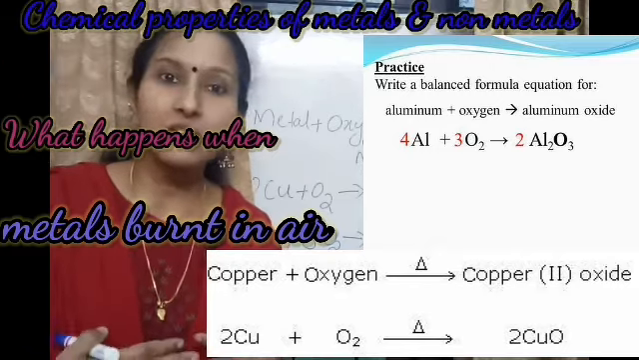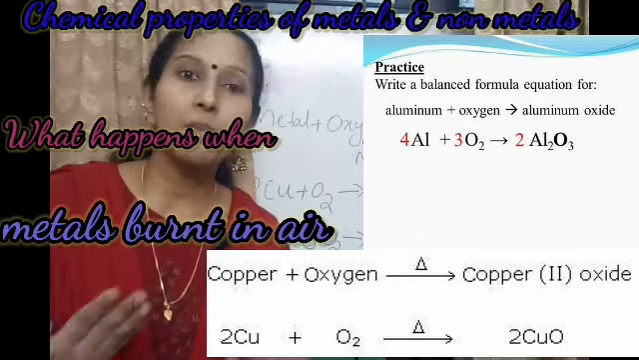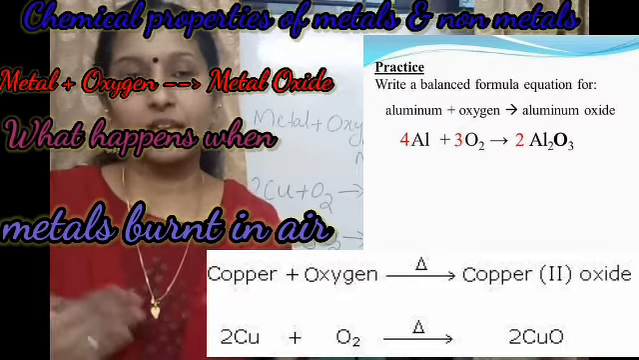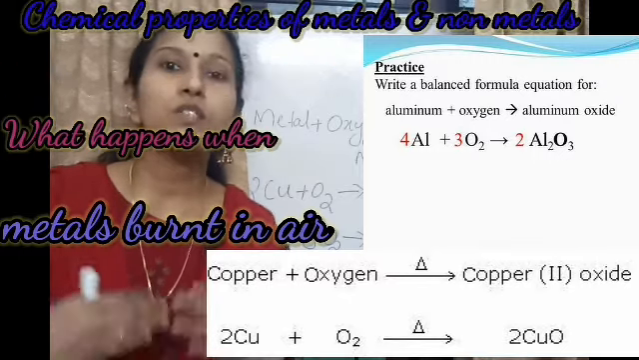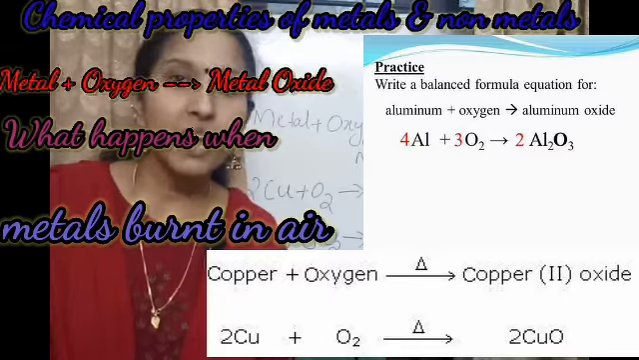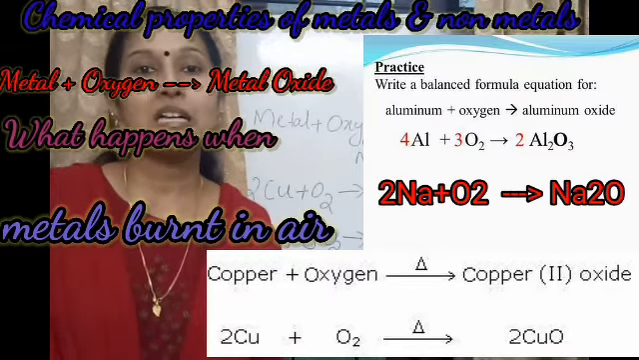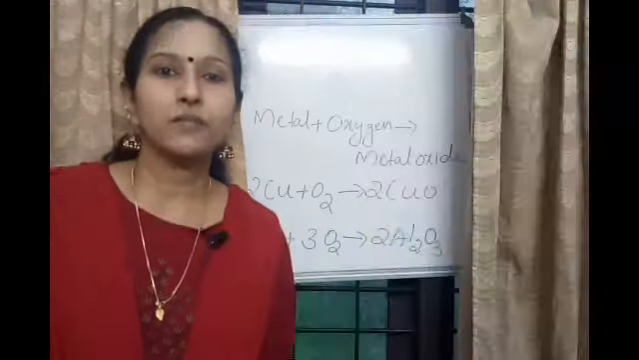When a metal burns in oxygen or in air, it means the metal reacts with oxygen to form metal oxide. Like copper reacts with oxygen to form copper oxide, aluminium to form aluminium oxide, sodium to form sodium oxide, etc.